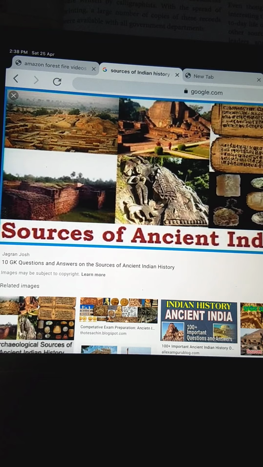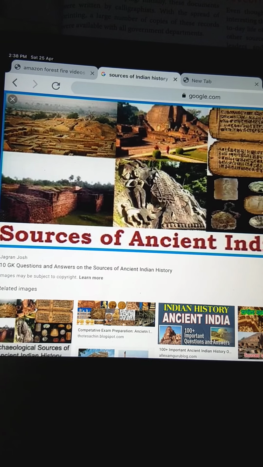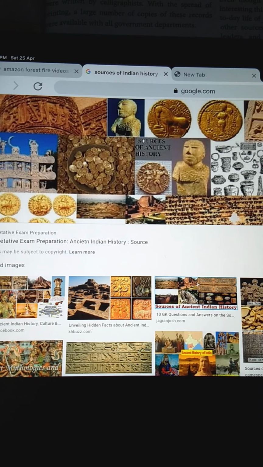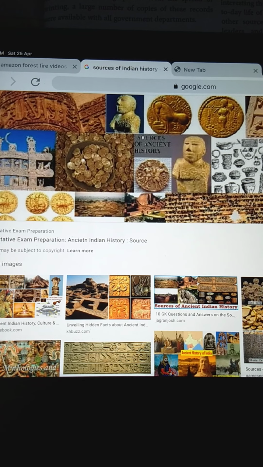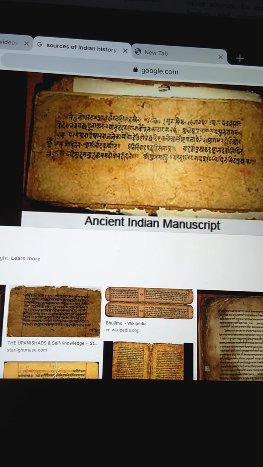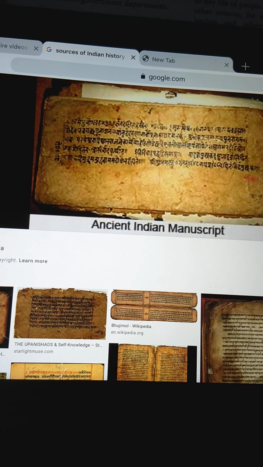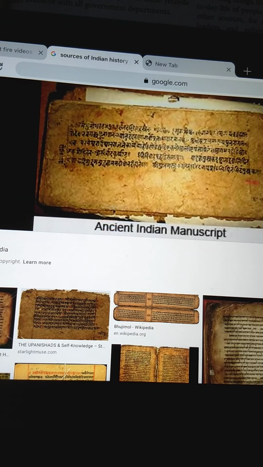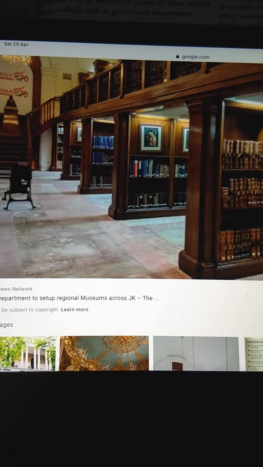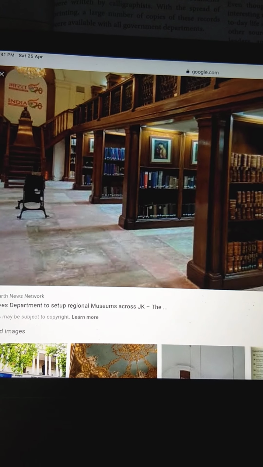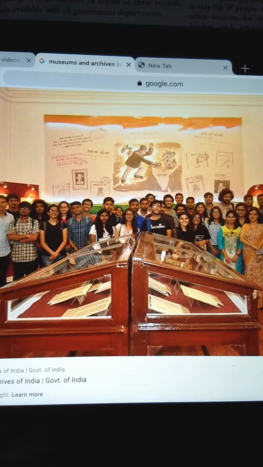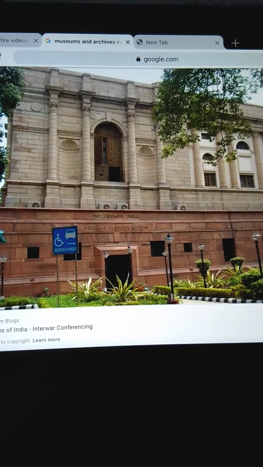Now, what are the sources that give us information about Indian history? There are two sources, primary source and the secondary source. Primary source include documents, artifacts, letters, diaries and photographs. To keep these important records, British built museums, archives and libraries.